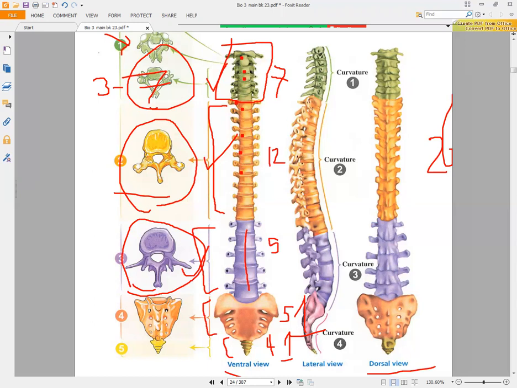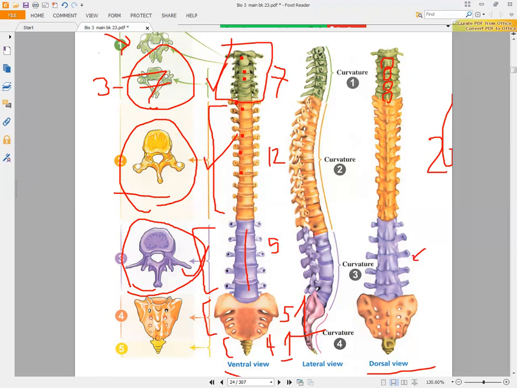But if you look here, you will find that we have the neural spine. The neural spine here will be clear from the dorsal view. So if I look here, I will say that we have a ventral view because we have the centrum. But here we have the neural spine, so it will be the dorsal view.